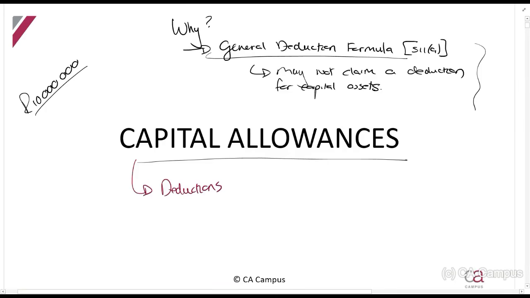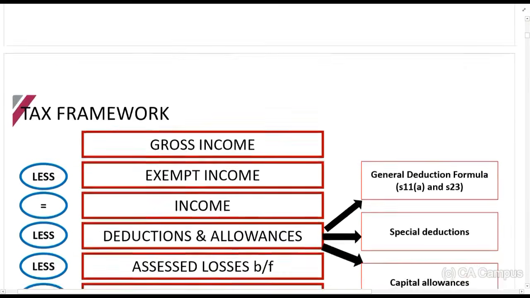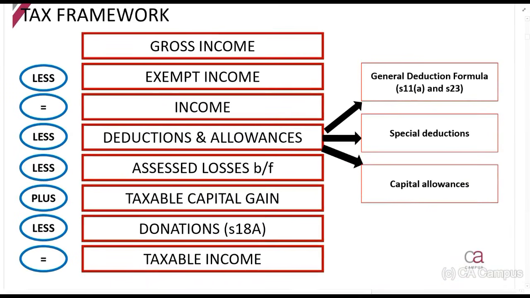Now, as I've already mentioned, this is a deduction. So if you look at our income tax framework, we are now sitting in this deductions and allowances section still. We have now already studied the general deduction formula, we studied the special deductions, and now we are going to be looking at capital allowances in this specific lecture. Right, so very, very important, as you see, we are going to be focusing on deductions.